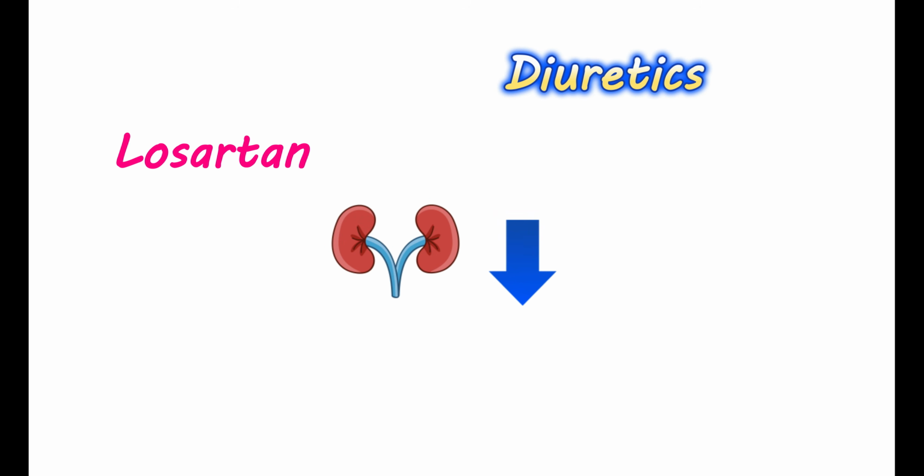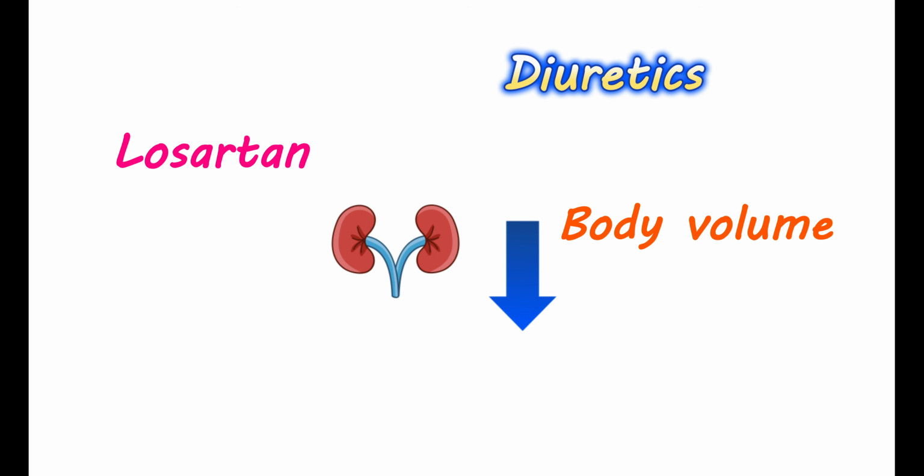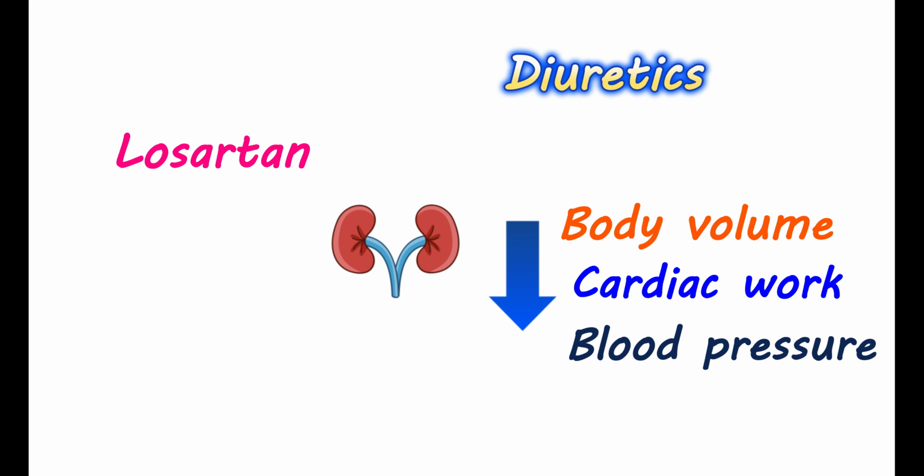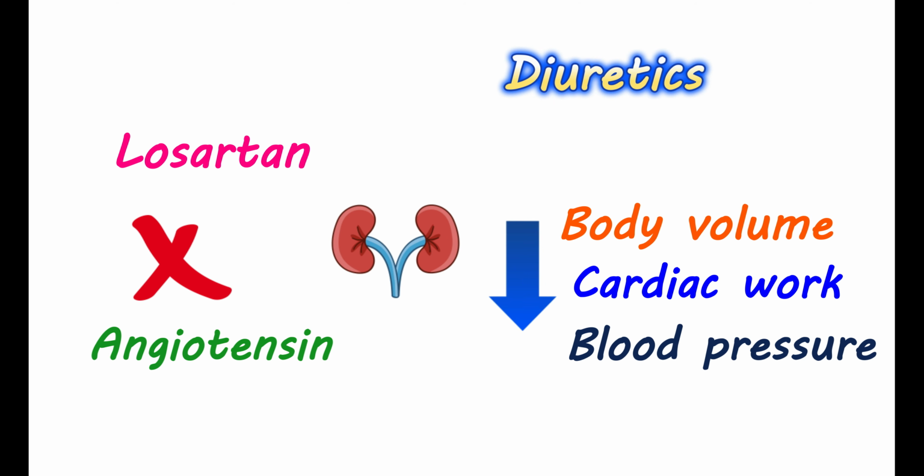Combinations. Losartan can be combined with other drugs for significant lowering of blood pressure. One of the most widely used combinations is the use of diuretics along with losartan. Diuretics increase the excretion of body fluids, which reduces the body volume. There may be a reduction in cardiac work and a reduction in blood pressure. Losartan inhibits the angiotensin system, thereby directly inhibiting the contraction of blood vessels by angiotensin II. When these two are combined, a significant reduction in blood pressure can be produced.